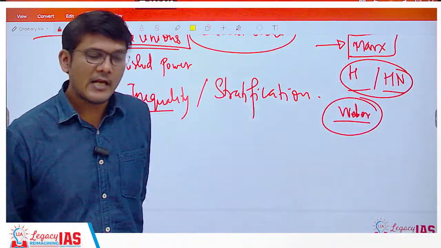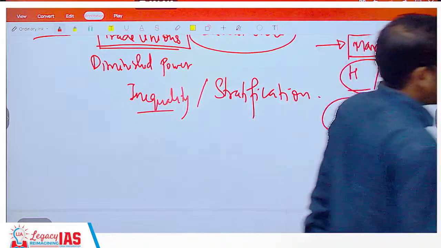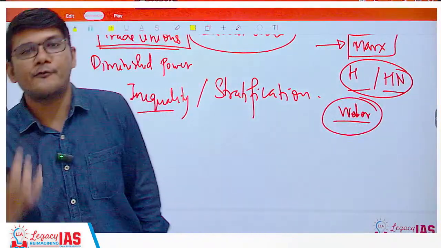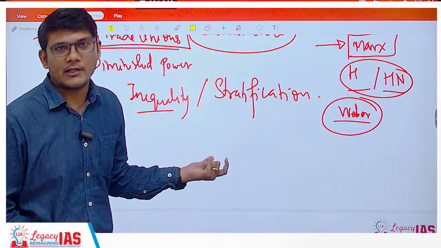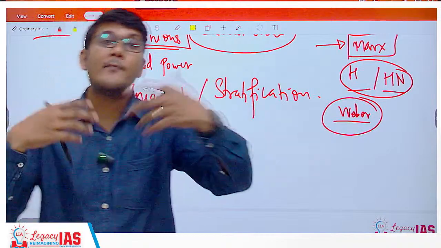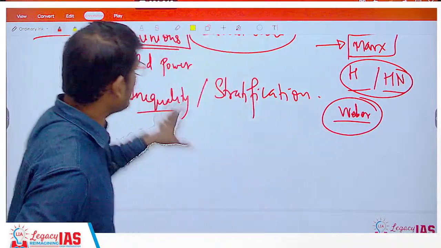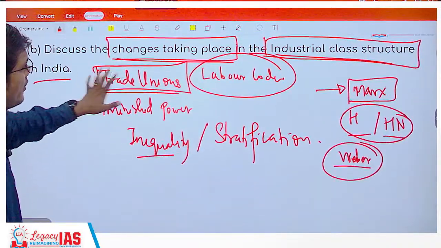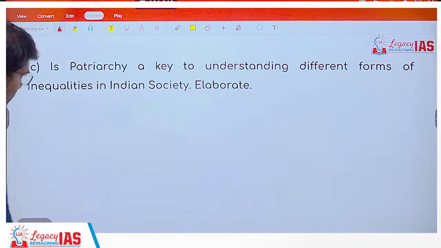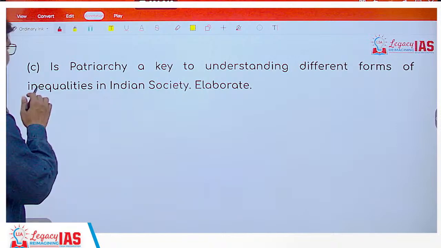But Weber will say, yes, economy is one reason. But if someone is of the higher caste, their total power may be different than the power of the other caste. So again, the class would also not just be two, but there will be multiple classes. So this is how you can address this particular question with the help of these two theories of paper 1 as well.